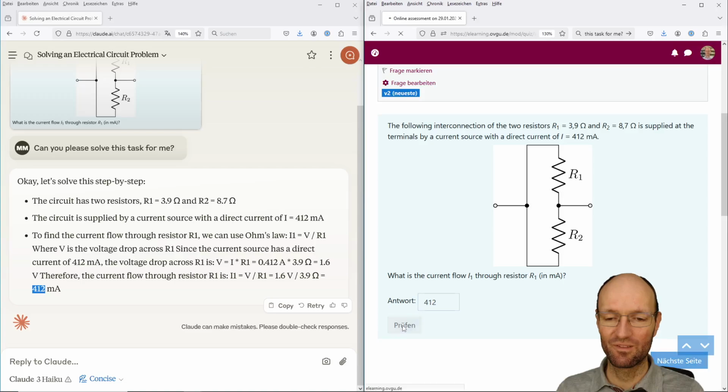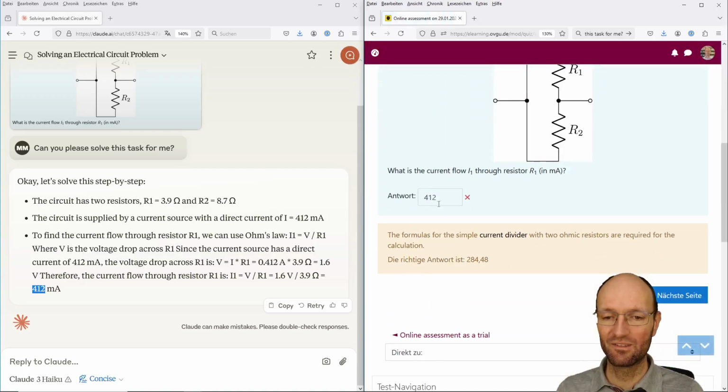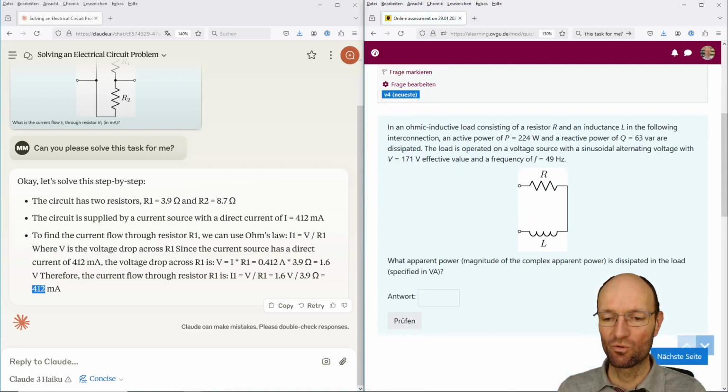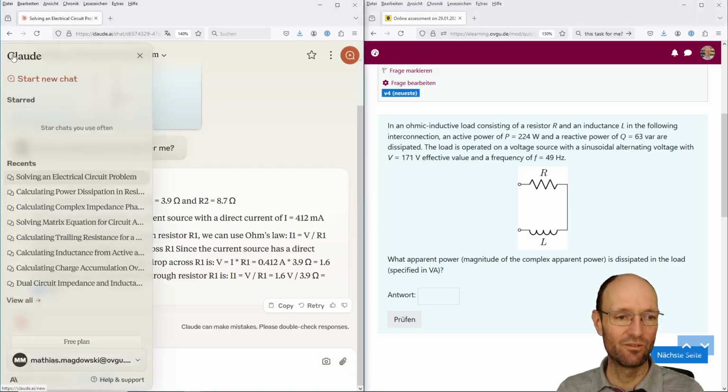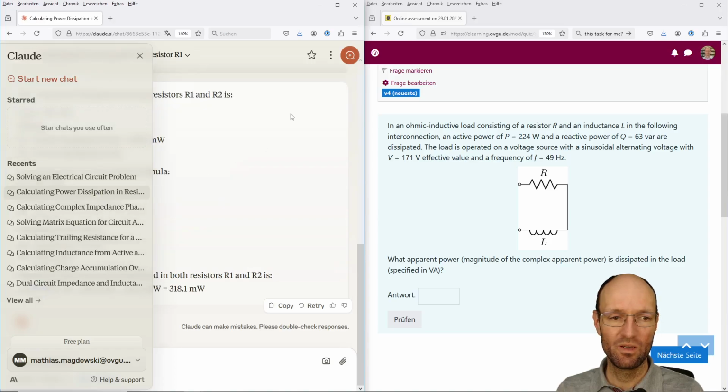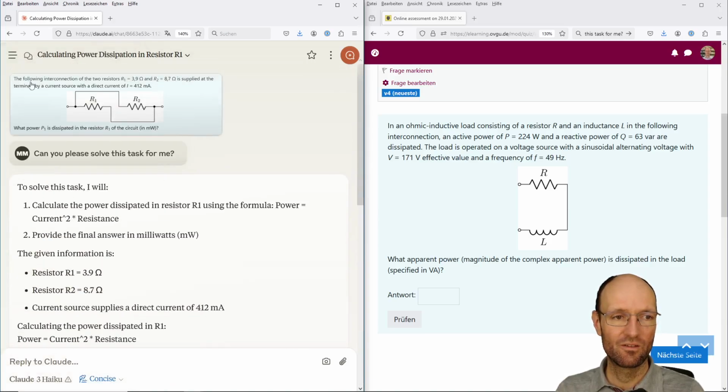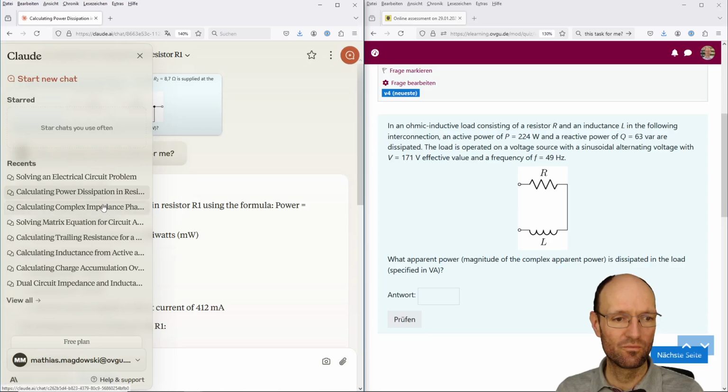Yeah, so this is wrong. It must be less than this because the current splits up. Okay, so Claude is not useful here. So we go back to